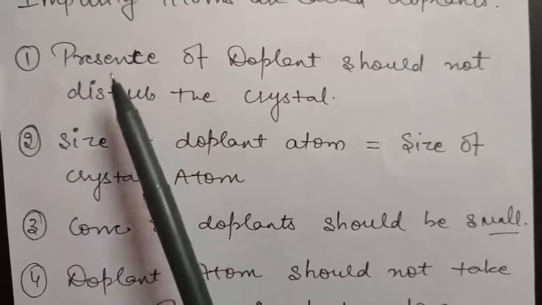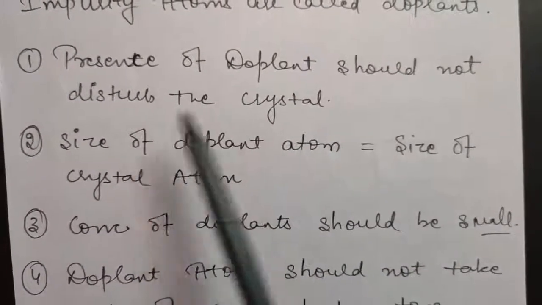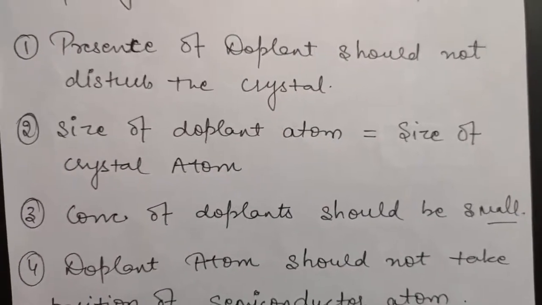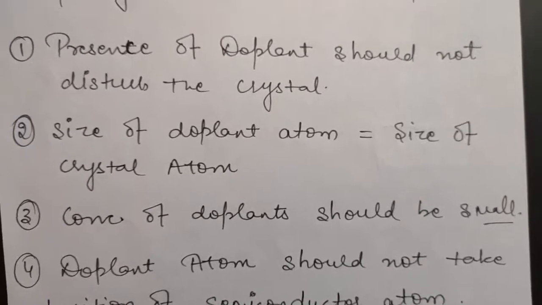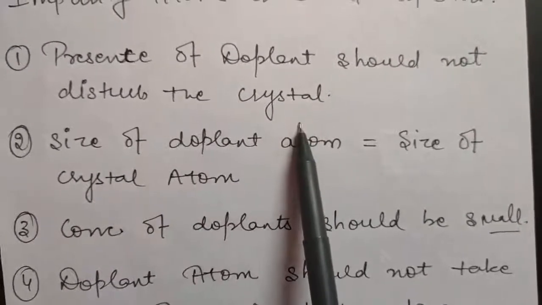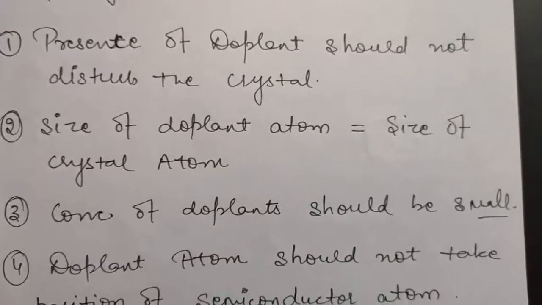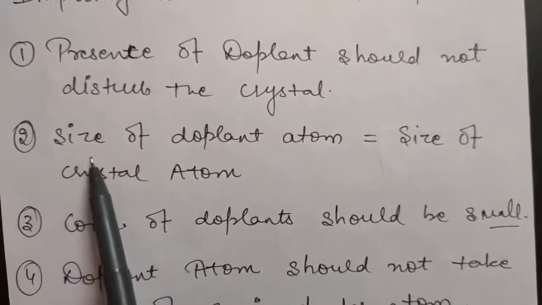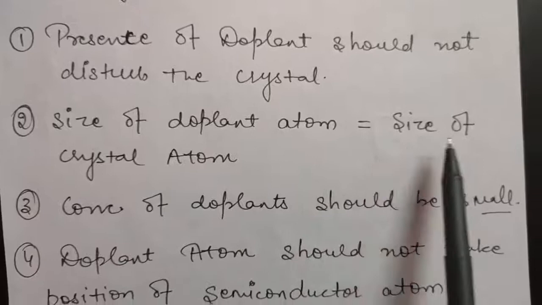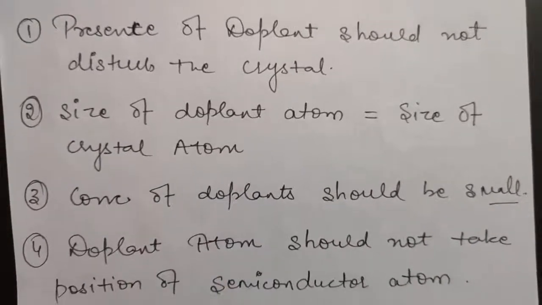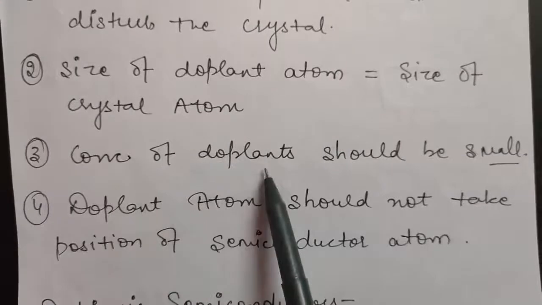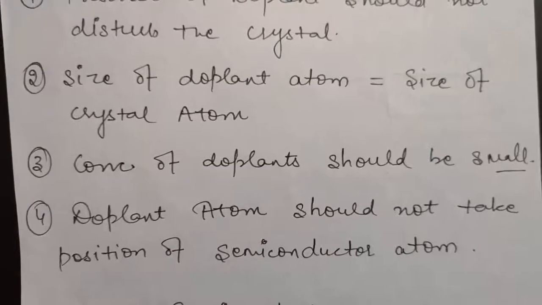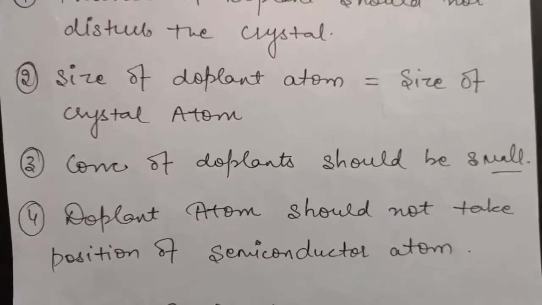The first point is that the presence of the dopant should not disturb the crystal. Now can you tell me how it will not disturb the crystal? Only when its size is equal to the size of the atoms in the crystal. So this is the second point, that the size of the dopant atom should be equal to the size of the crystal atom. The third point is that the concentration of dopants should be small. Obviously impurity should not be in a very large concentration, so it should be small.